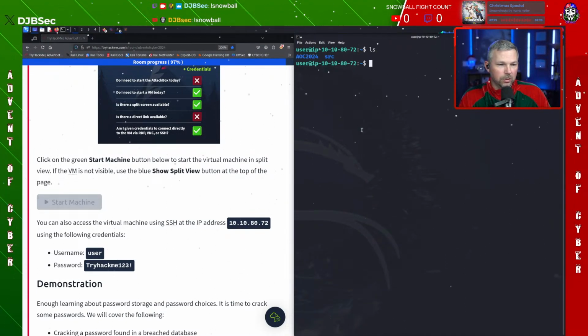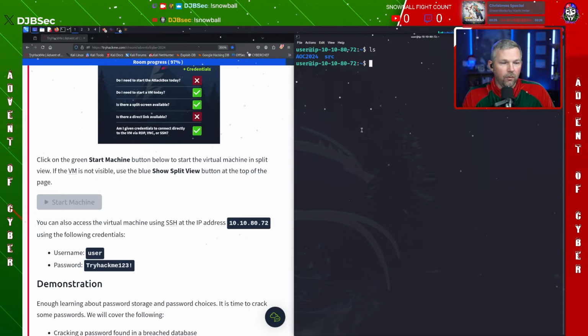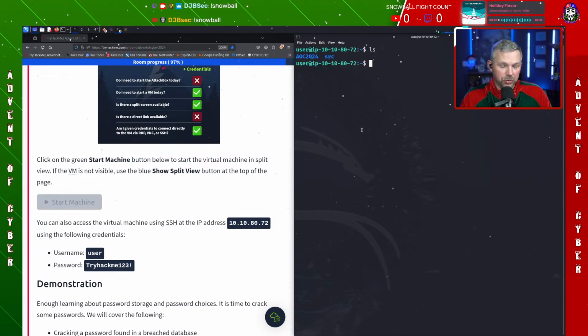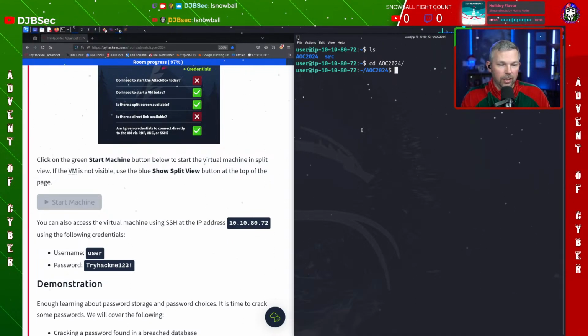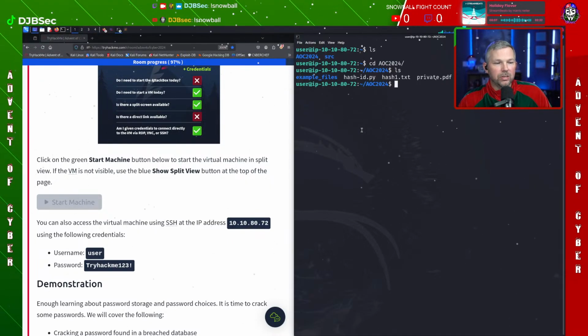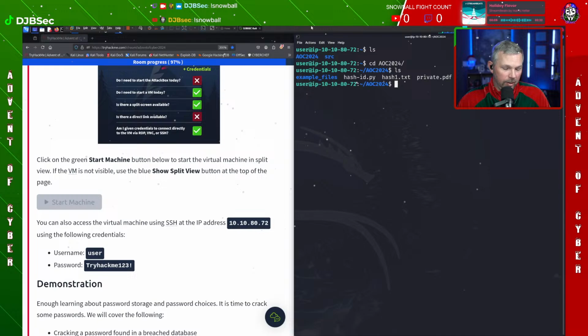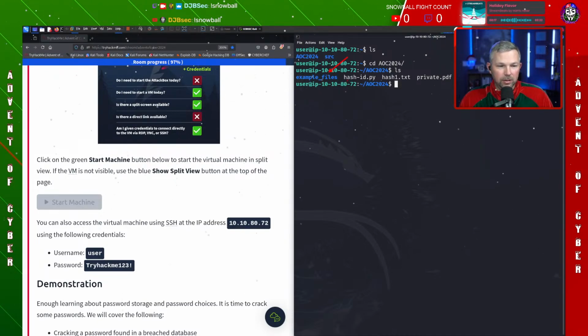Let's do ls and see what's on this box. The folder we're going to be working in is AOC 2024, so let's go ahead and look at that. We'll get in that folder and hit ls. And we see that we've been given some files by TryHackMe for tonight. We've got the example files, which were above. We have a Python script that we're going to be looking at, that's the hash ID Python. We have hash1.txt.